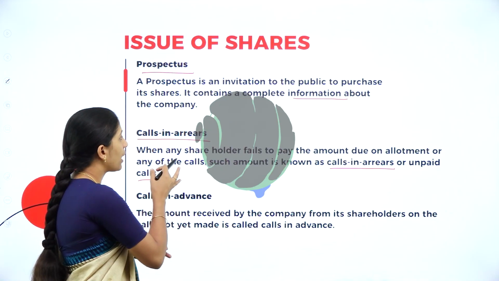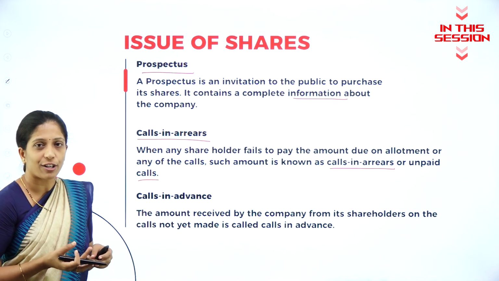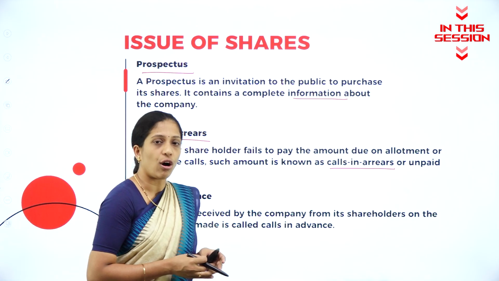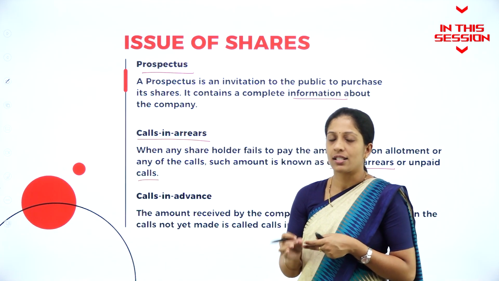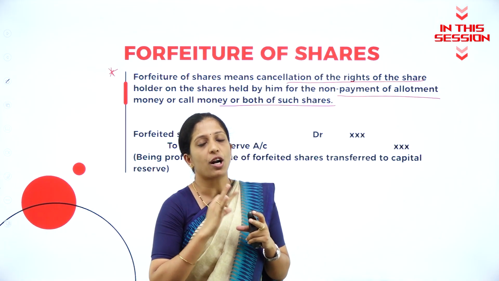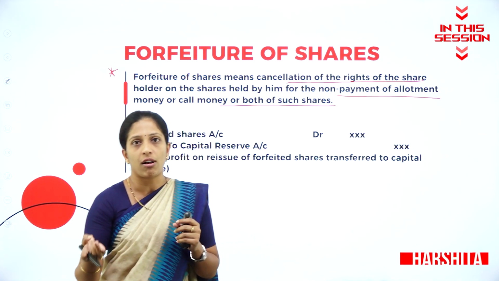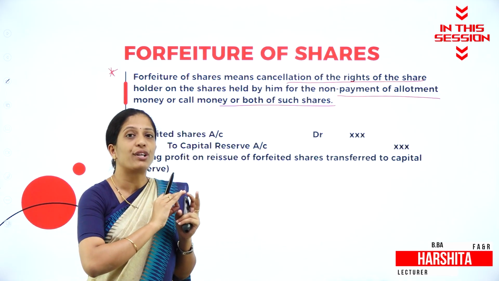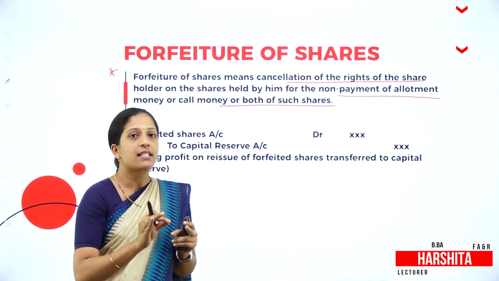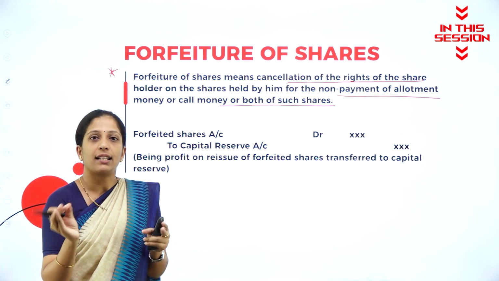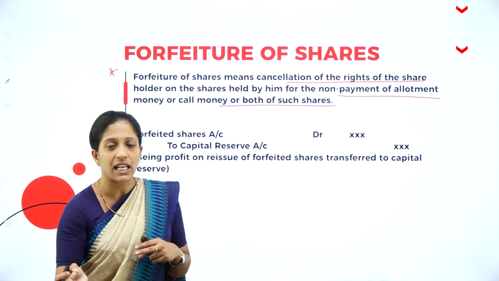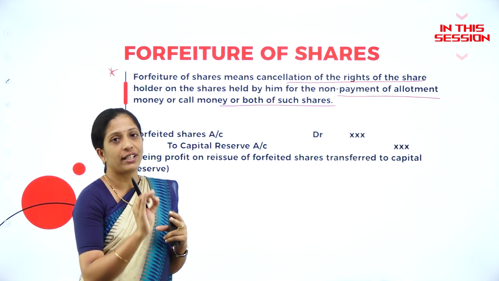If any of the shareholders fails to pay the allotment money or any of the call money, that is known as what? Calls in arrears. Those shareholders who have not paid either allotment money or call money, their shares we are going to cancel. That cancellation of the rights of the shareholders for not paying either allotment money or call money is called as what? Forfeiture of shares.